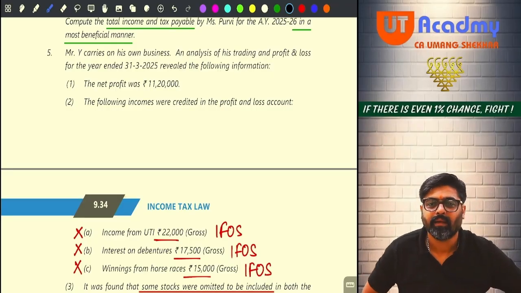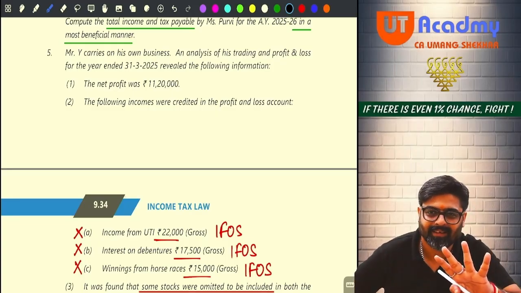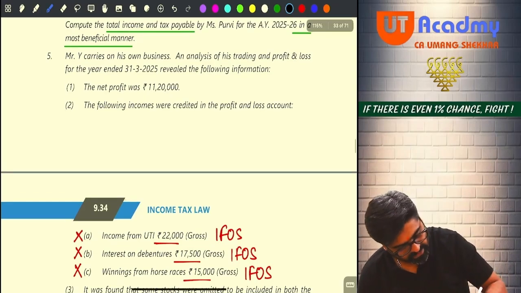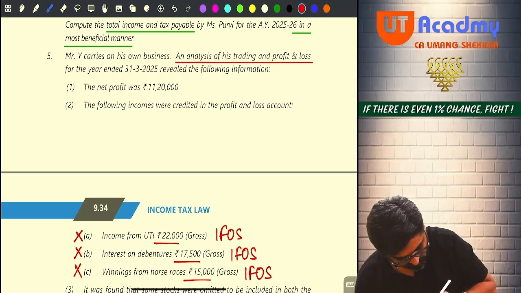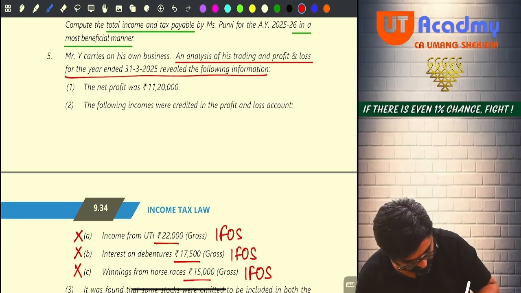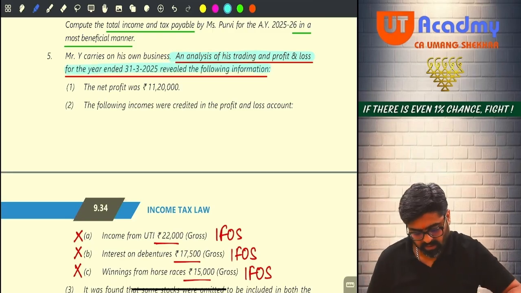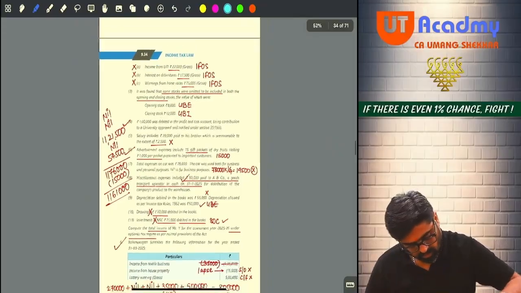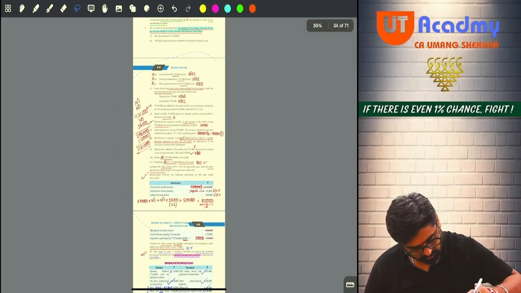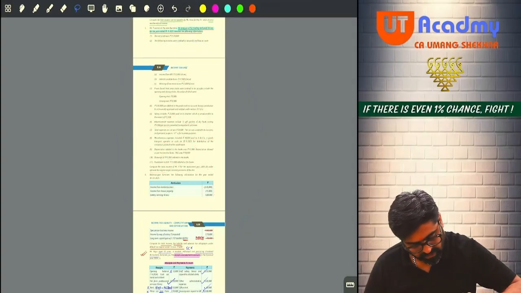Now your P&L only is given. Because see, in the first line they are saying analysis of his trading and P&L revealed the following information, meaning that whatever is given from point number 1 to point number 11 is from the P&L account only.